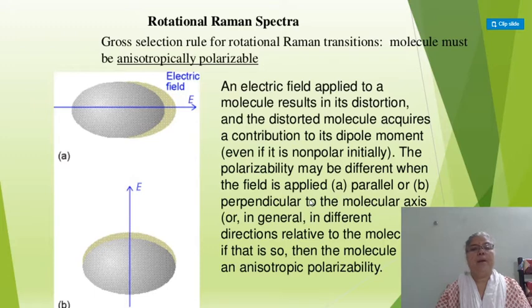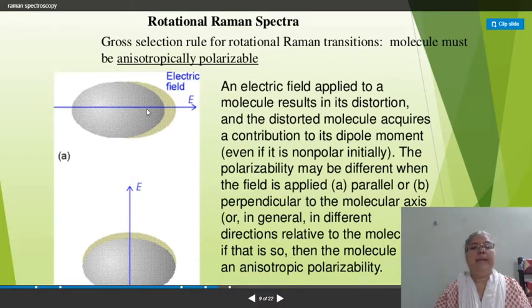Here the direction of the applied electric field is along the bond, and here it is across the bond, and due to this the polarization is induced. Such a property is called an anisotropic property.